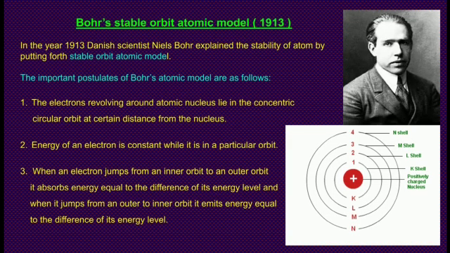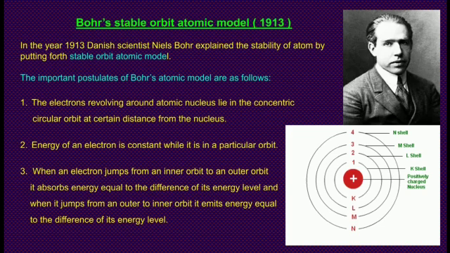Bohr's stable orbit atomic model. In the year 1913, Danish scientist Niels Bohr explained the stability of atom by putting forth the stable orbit atomic model. The important postulates of Bohr's atomic model are as follows. The electrons revolving around the atomic nucleus lie in concentric circular orbits at certain distances from the nucleus.